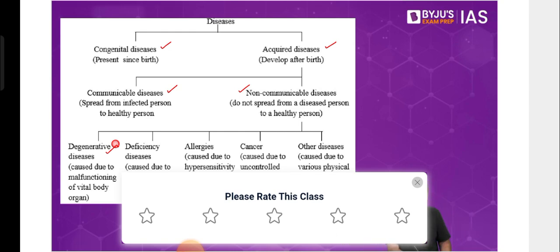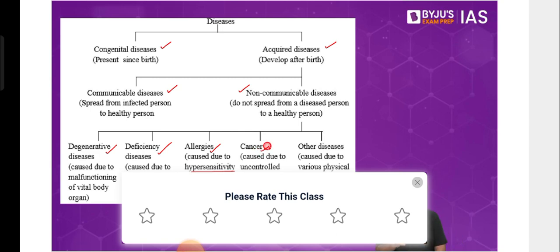Then after that, we have deficiency diseases. Deficiency diseases are the ones that happen because of the deficiency of a certain nutrient in our body. In most cases, it might be the deficiency of a vitamin or a mineral. Then there are allergies. Allergies are where you are sensitive against something, let's say food or maybe dust. Some kind of hypersensitivity of the body to certain foreign substances, and this could be anything. It could be a food item, dust and pollen, a piece of cloth, it could be anything.